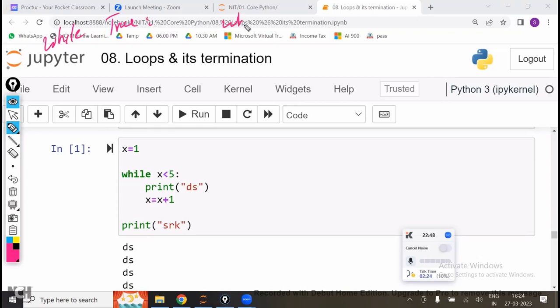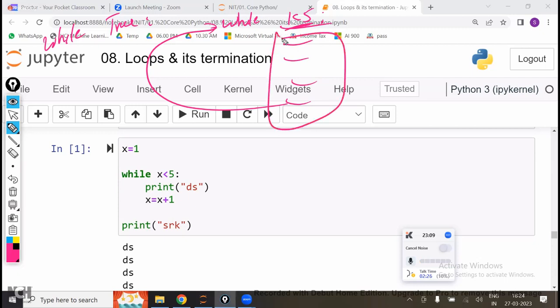Or while 1 is less than 5, every time fixed, right? 1 is less than 5, whatever the block of code is there, from here again it will come back to here, again it will check 1 is less than 5 only. It will not change the value. Again it will check 1 is less than 5 only. Every time it will come back, but every time 1 is less than 5. Every time the condition is true, which means every time it will execute the while block. Got the point? You can write simply while True, or you can write while 1 is less than 5, or 2 is less than 5, 3 is less than 5, 4 is less than 5. Every time the condition is satisfied.